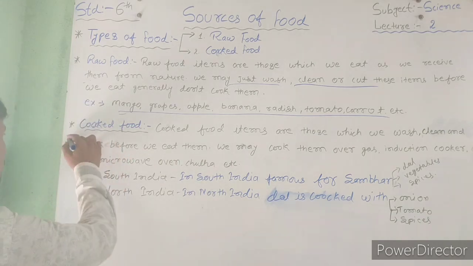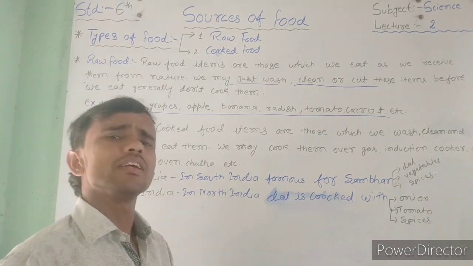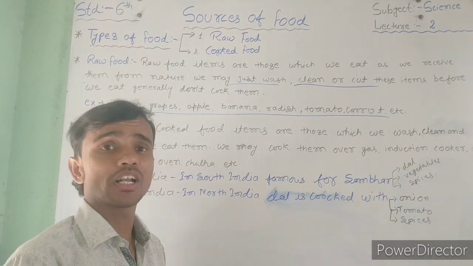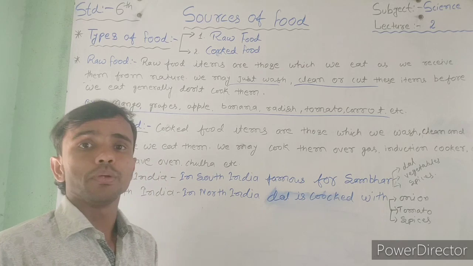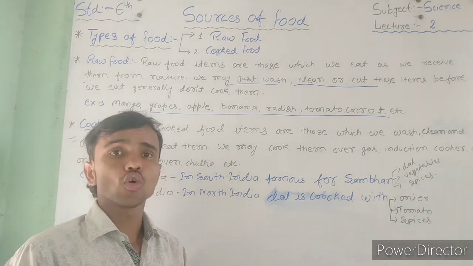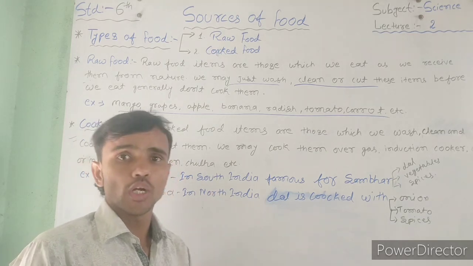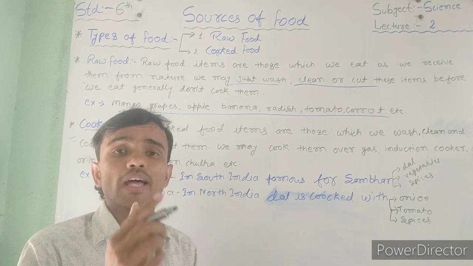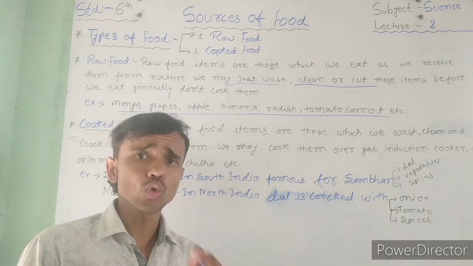And the other type is cooked food. What is cooked food? My dear students, it is the material provided by nature which, before using, we first cook with the help of a gas stove, induction cooker, chulha or different cooking methods. Then we use it, and it is called cooked food.